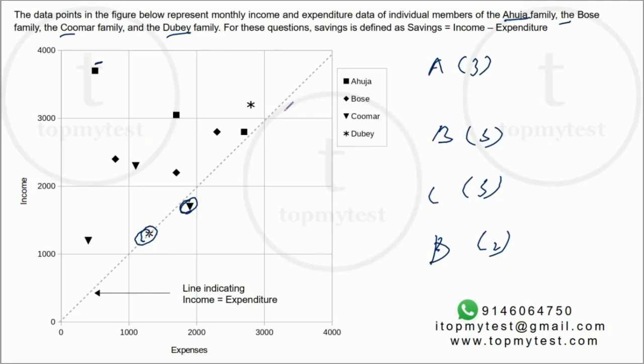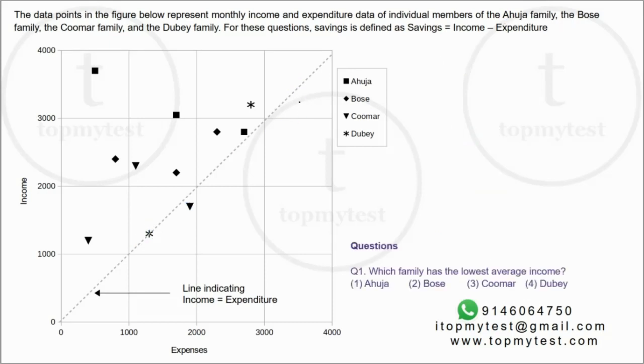But can we do this without actually calculating? Let's see if we can actually do this. Actually, you can do it if you observe the data carefully and you understand how this graph is represented. Let's try to do that. Now, let's try to do it question by question, and we'll approach it in one part and you can use it for all the other questions as well, and that is basically going to help you solve this. Question number 1 says, which family had the lowest average income?